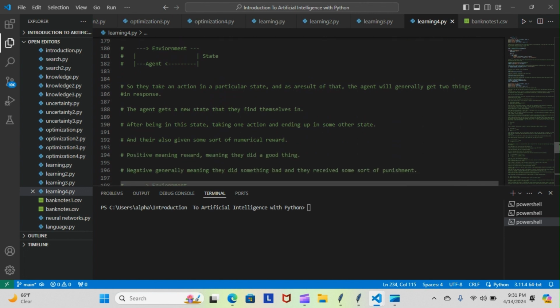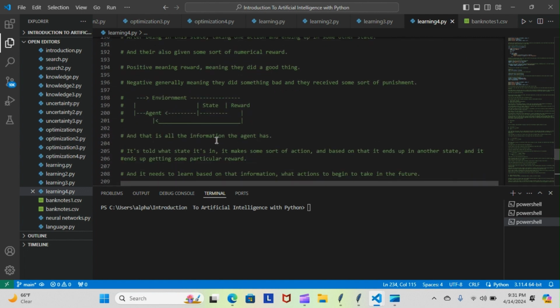So they take an action in a particular state, and as a result of that, the agent would generally get two things in response. The agent gets a new state that they can find themselves in, after being in this state, taking one action, and ending up in some other state. And they're also given some sort of numerical reward. Positive meaning reward, meaning they did a good thing. Negative generally meaning they did something bad and they received some sort of punishment.